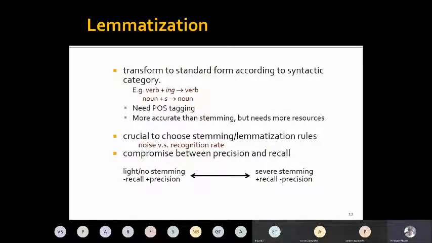Similarly, if we are looking for computer, say if I put computer in double quotes, I will only get documents in which the term appears as computer, and I will not get documents where the term appears as computers. So I may miss some relevant documents. So the recall will be less, but the precision will be higher because I will get documents where the term is appearing exactly.